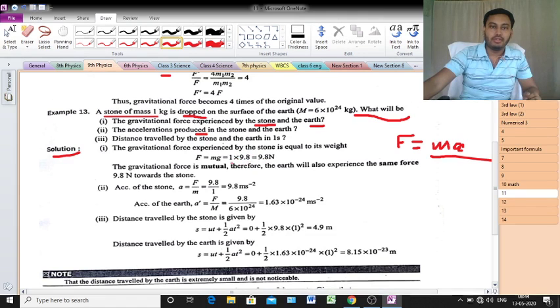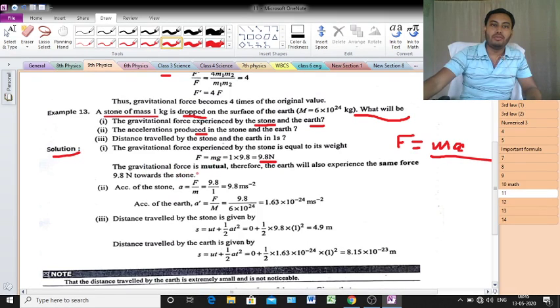So M equal to 1, G equal to 9.8. Just put it. So 1 into 9.8, the answer will be 9.8. Again, what will be the unit of force? Newton, in SI. So the answer will be 9.8 Newton. I hope it is clear.